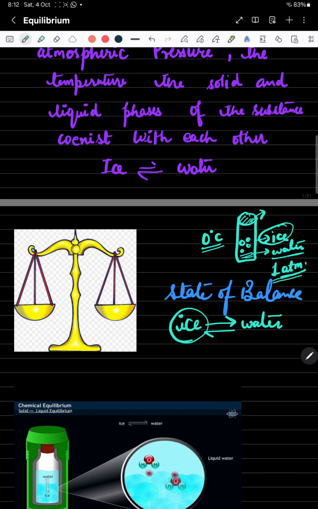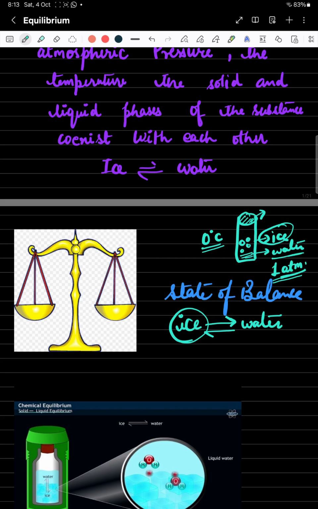What are you observing? You are observing that ice starts converting into liquid water. We are expecting that at 0 degrees Celsius, only water must be present. But we are observing that both phases are present, ice and water, at 0 degrees Celsius temperature. What is the reason behind this?